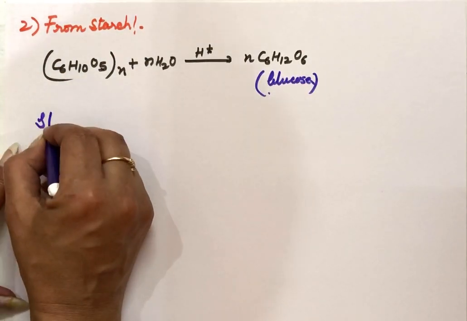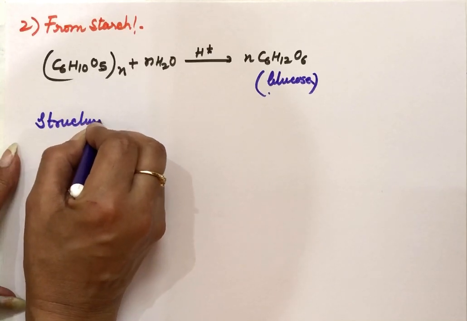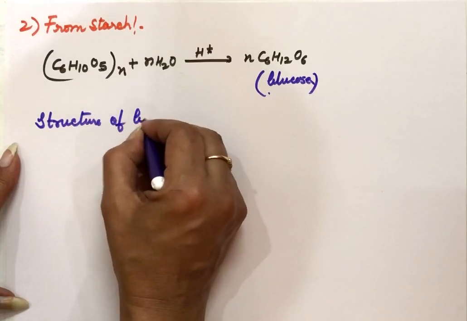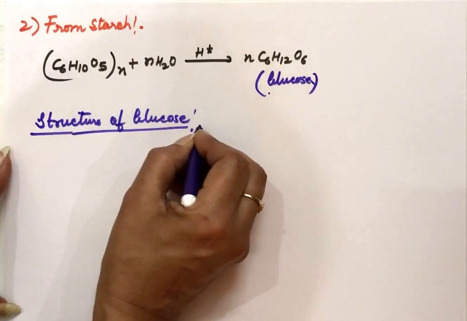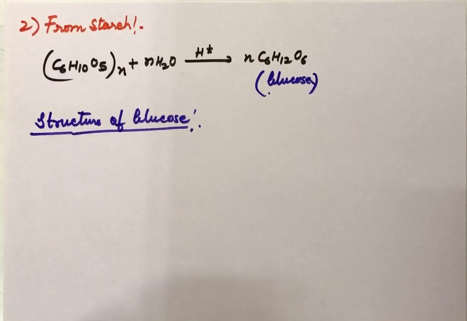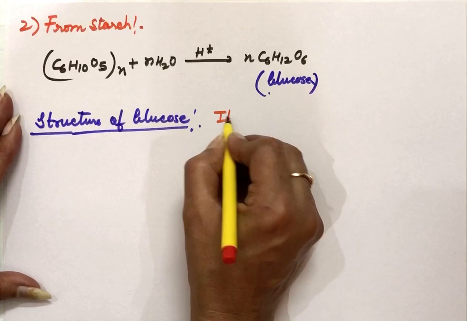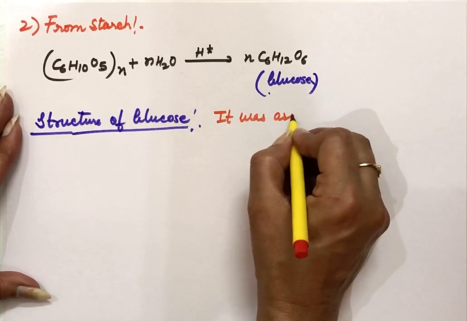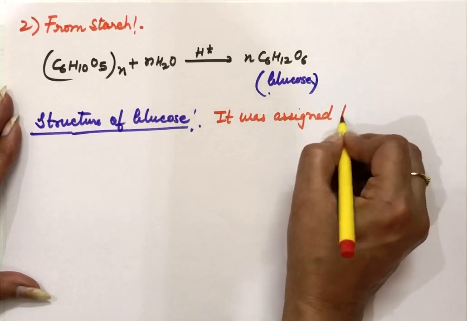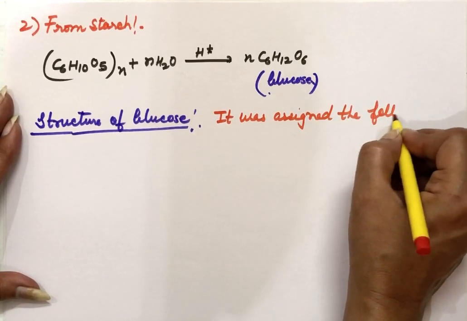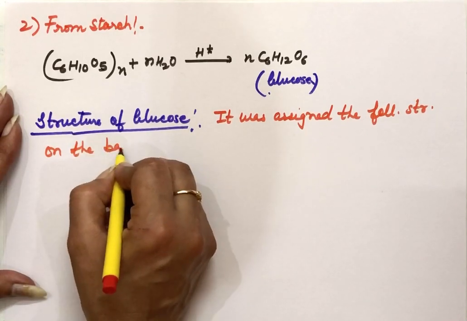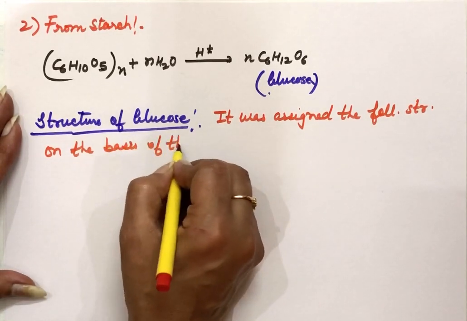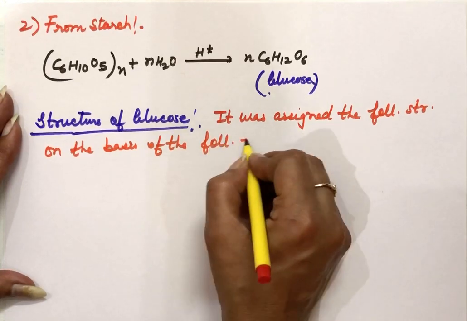So next, now after the preparation, the important point here is the structure of glucose. What is the structure of glucose? The molecular formula we know, but what is the structure of glucose? This topic is very important. It was assigned the following structure, and the structure is on the basis of the following evidences that we will write just now.